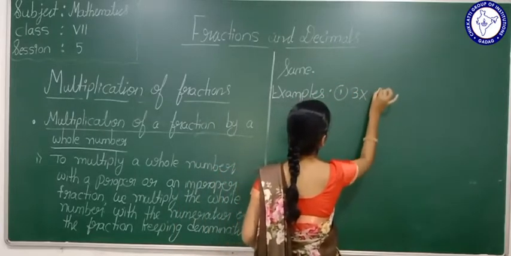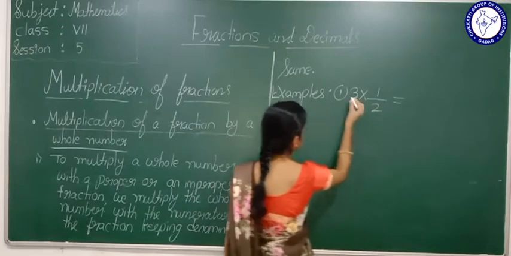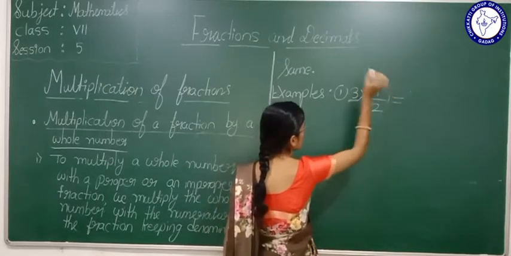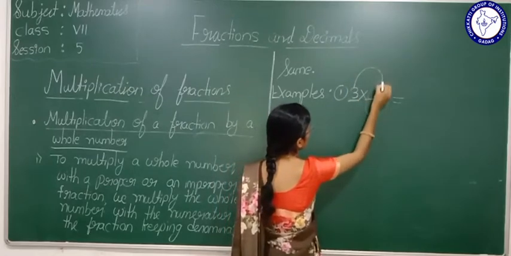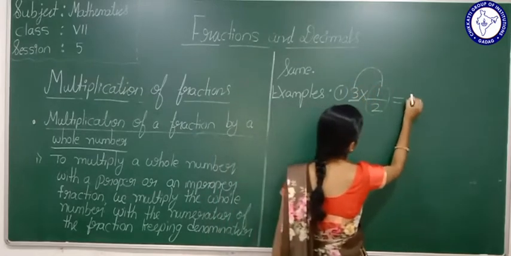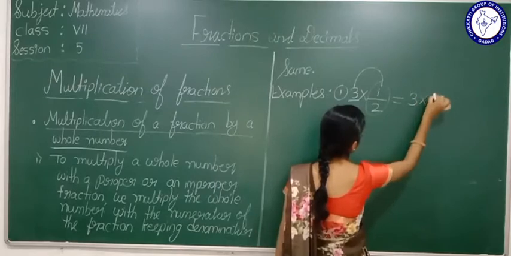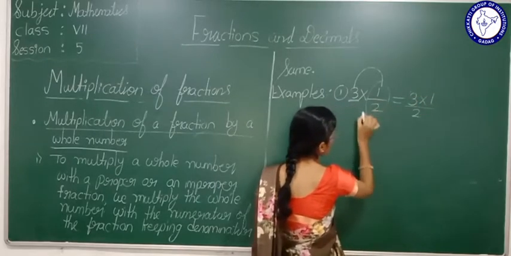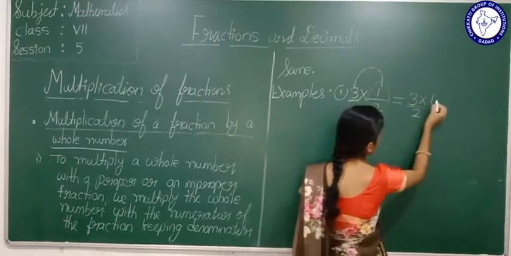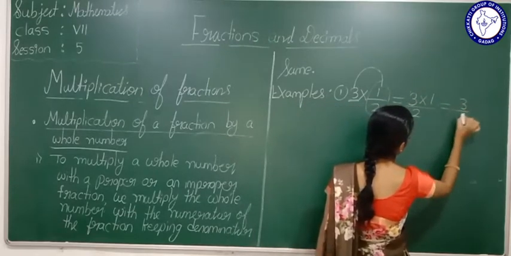3 multiplied by 1/2. Now see here students, this is a whole number, this is a fraction, right? So multiply the whole number with the numerator of the fraction, that is 3 multiplied by 1, divided by 2. We keep the denominator same. 3 ones are what, students? 3. It is 3 by 2.